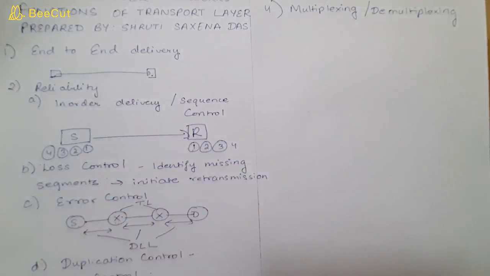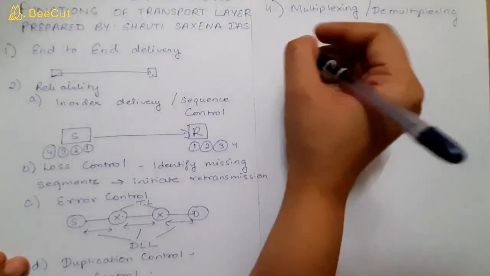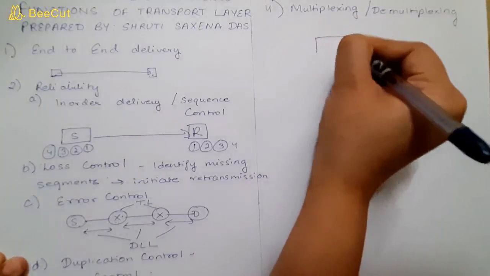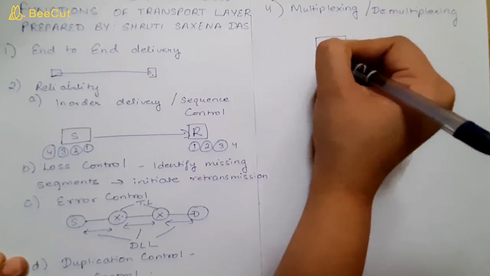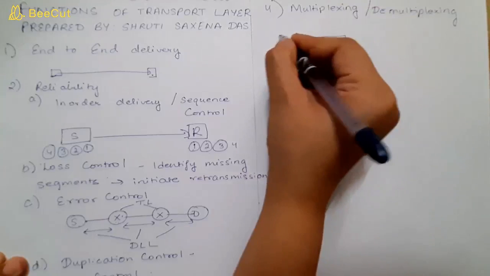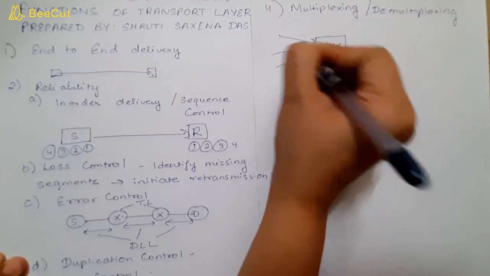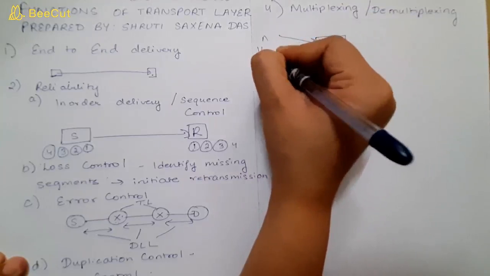So multiplexing and demultiplexing, it is basically done... See, what is the need of these techniques? When multiple signals share a common medium, then there is a possibility of collision. So in order to avoid that collision, we need multiplexing. It is a technique in which we use hardware which is known as a multiplexer. So we will have multiple input lines. So these are, suppose, n input lines.